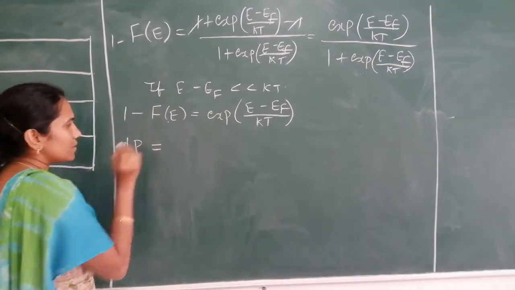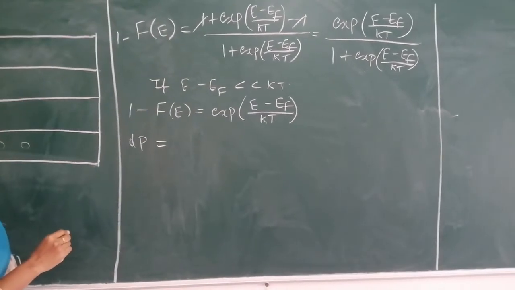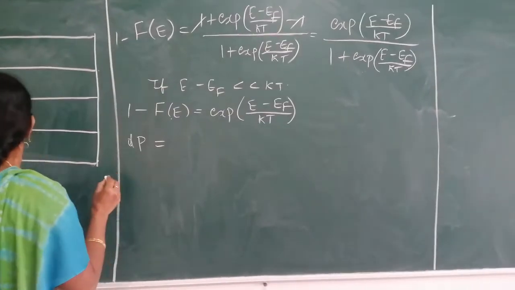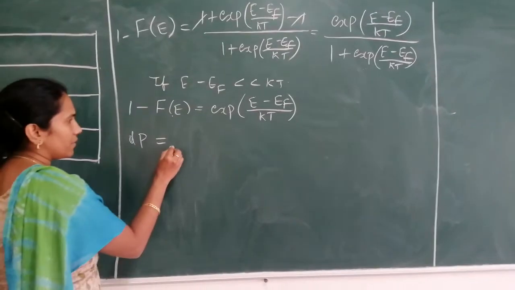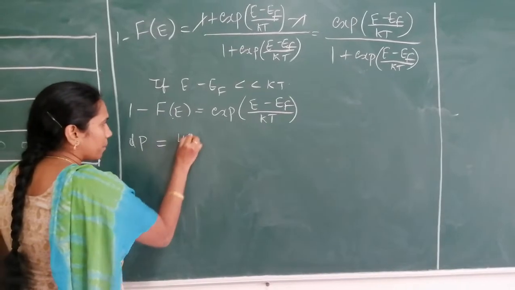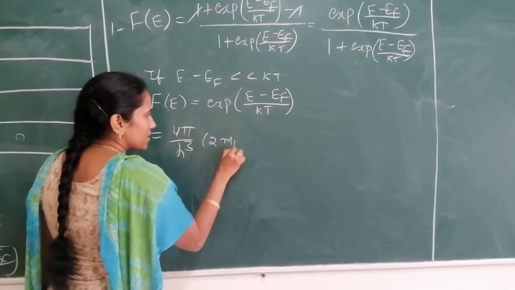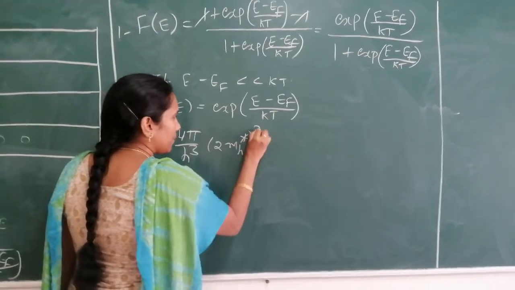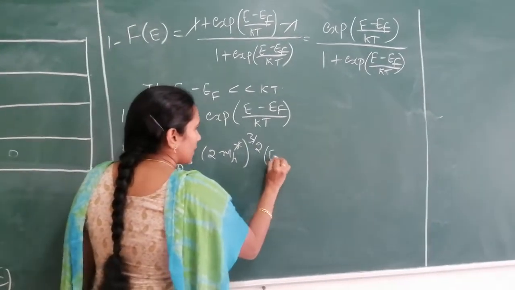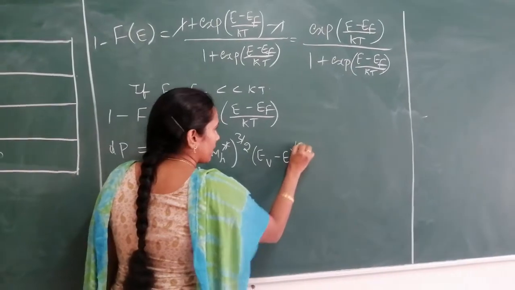So dP, the number of holes present in the valence band, is equal to Z of E into 1 minus F of E. Z of E is 4 pi by h cube into 2 mh star whole power 3 by 2 into EV minus E whole power half.